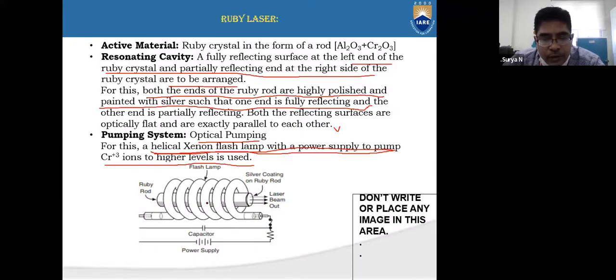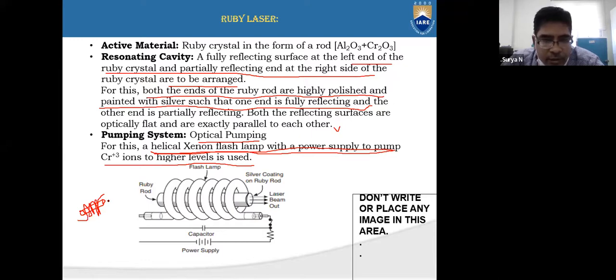This ruby rod is surrounded by a flash lamp. This is one lamp, a bulb, to achieve optical pumping. A helical xenon flash lamp with power supplied pumps chromium 3 plus ions to higher levels. So this is the ruby rod.